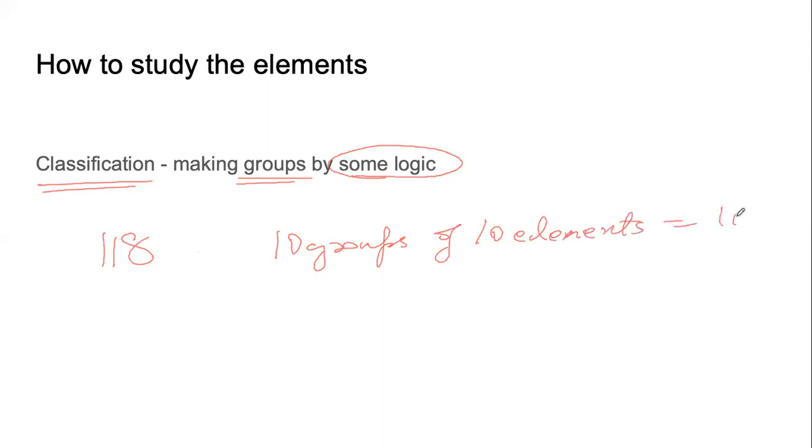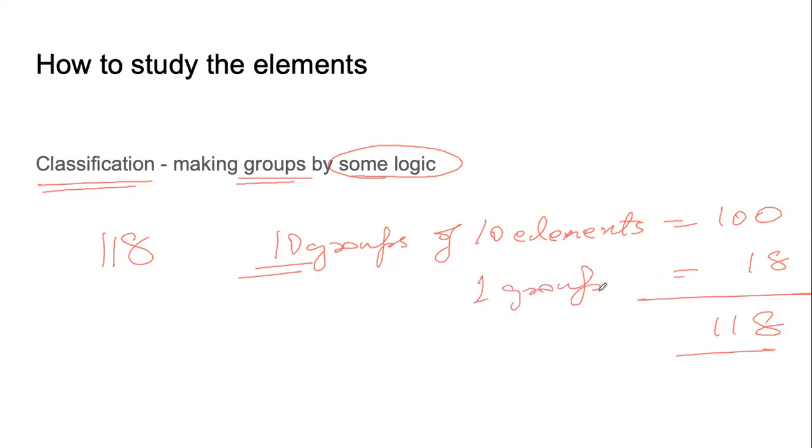That is 100. And there is another group of 18 elements. Suppose this is the case. If this is the case, then instead of studying 118 different elements, we can just study these 10 groups and one more group. Only 11 groups. And our life will be easier. It will be easy to study this.